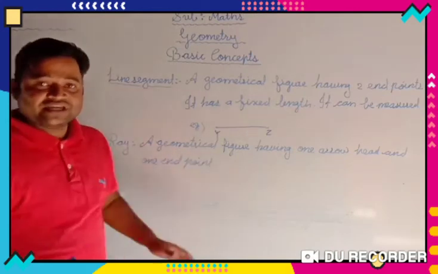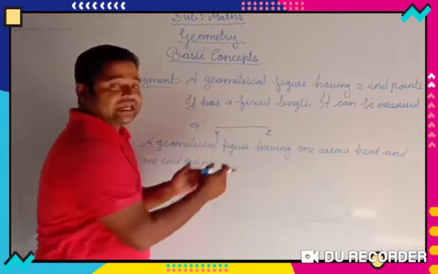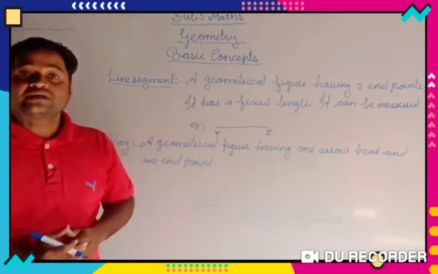Right, in a line we have seen it has two arrowheads. In a line segment we have learned that it has two end points, but a ray has one arrowhead and one end point.